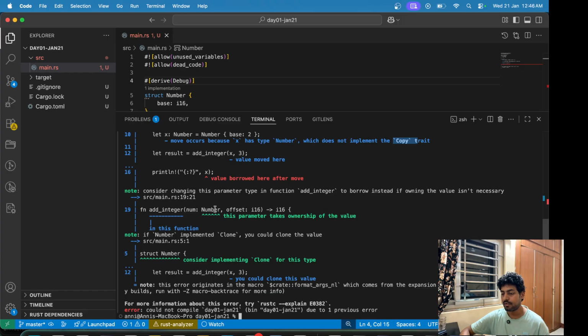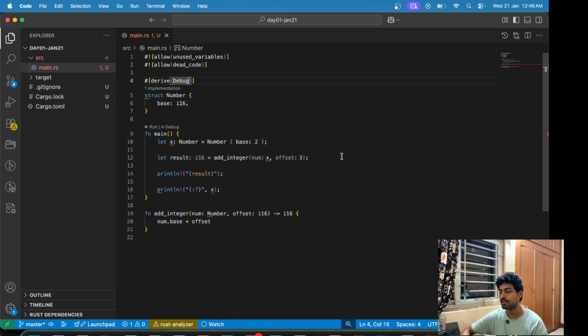So coming back to the error message, the compiler is telling us that this function takes the ownership of that variable. So that variable is now owned by the function. So main cannot simply use that variable again, because that variable has already been passed or moved to this function add integer, and it is now out of scope. So that's what's happening here.